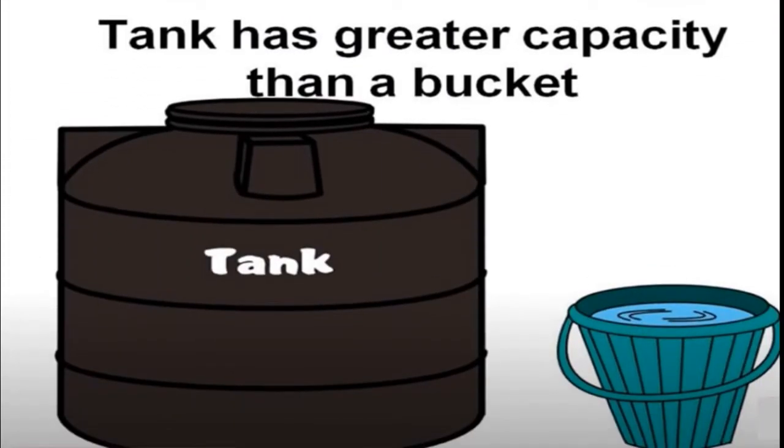Now see here, that bucket we have compared with the tank, syntax tank, correct? Now tank is larger than bucket, or bucket is smaller compared to tank. Means tank can hold more water compared to bucket. Means tank has a greater capacity than a bucket to hold water, isn't it? Now we will compare tank to other objects.